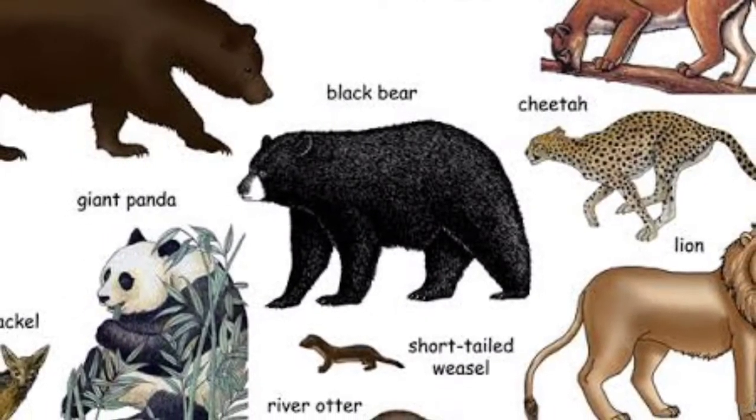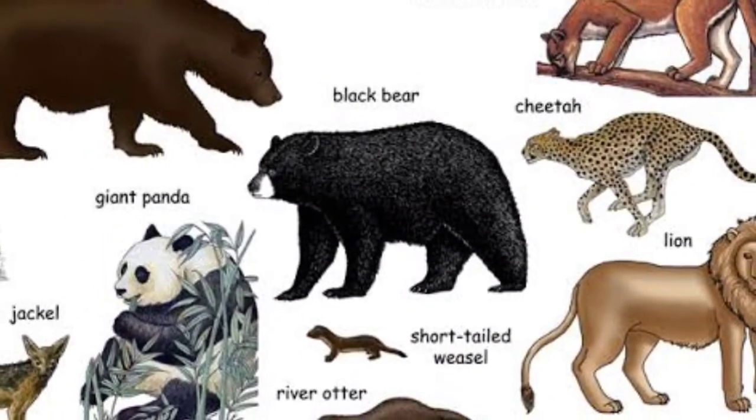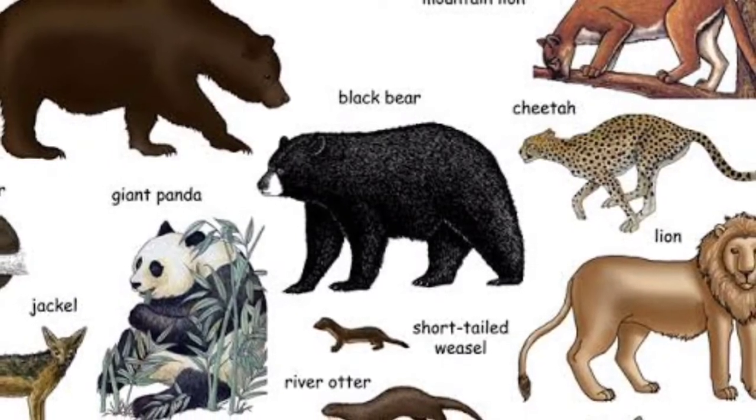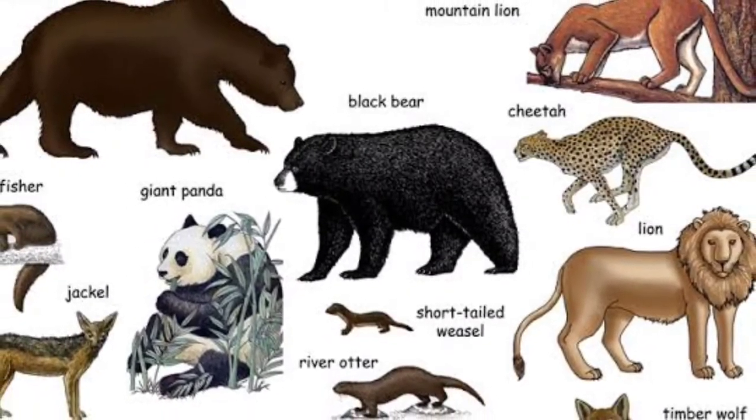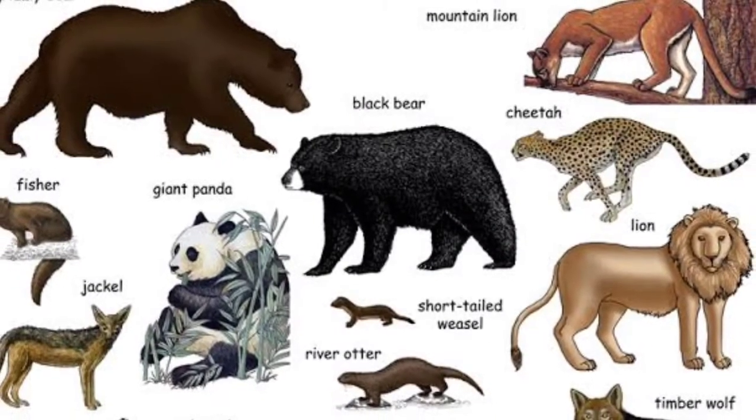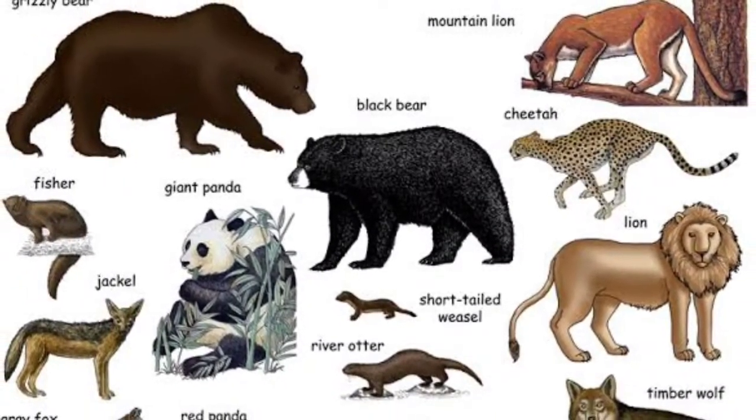The eyes of predatory carnivores are located in the front of the head. It helps them to spot their prey for a long distance. Example: lion, tiger, fox.